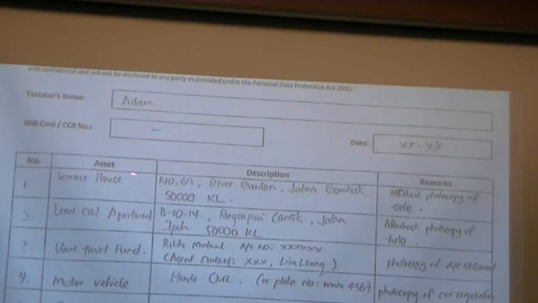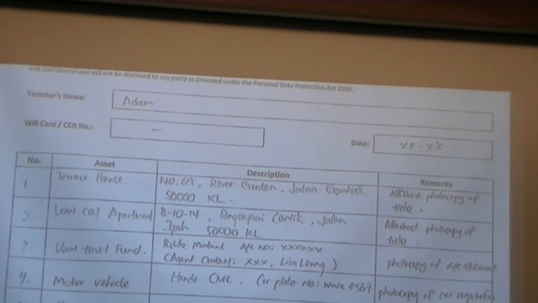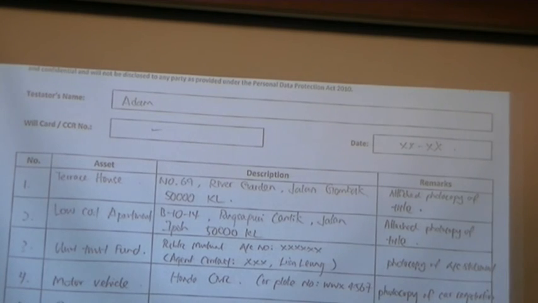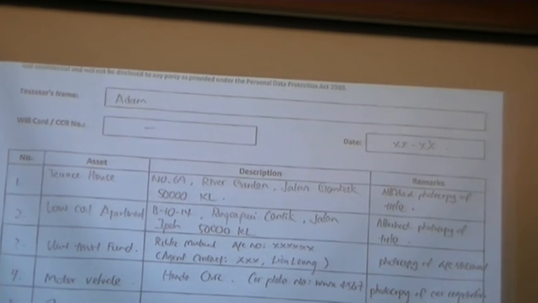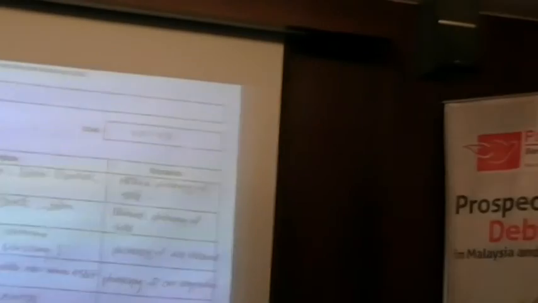Bear in mind that the assets here can also reflect whatever he has inserted in his will, and also future property, the properties he has not inserted. So this is how it looks like. And then, if I'm not mistaken, the list comes with examples on what type of property, and what information is required. So this is the asset list.